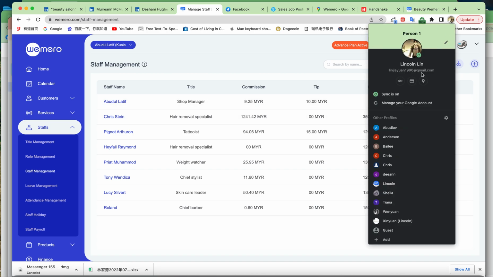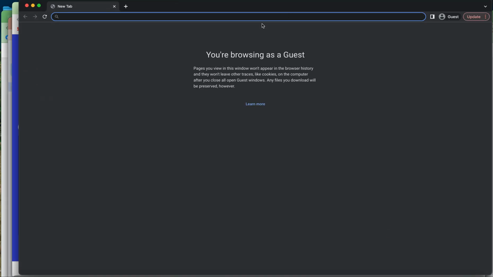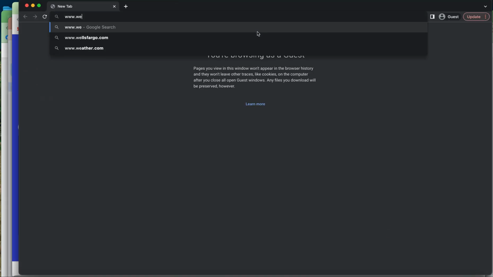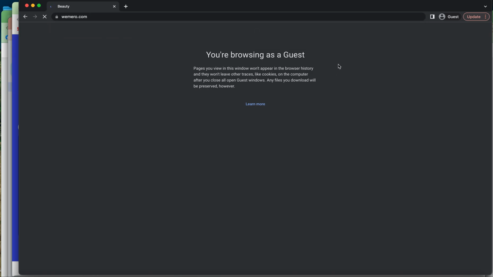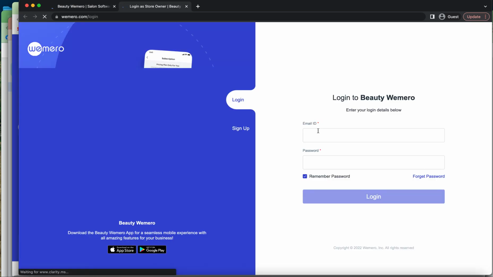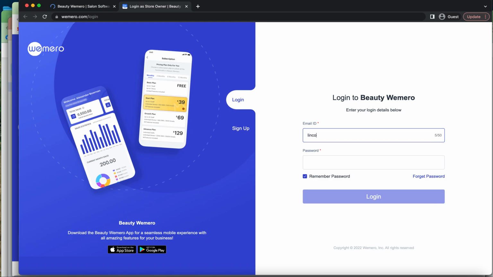Let's see how the system would look from the employee's perspective. Let's try login now. This is the universal login process for business owners and salon staff.